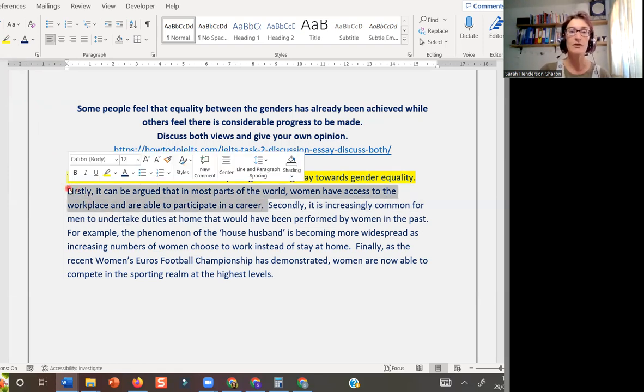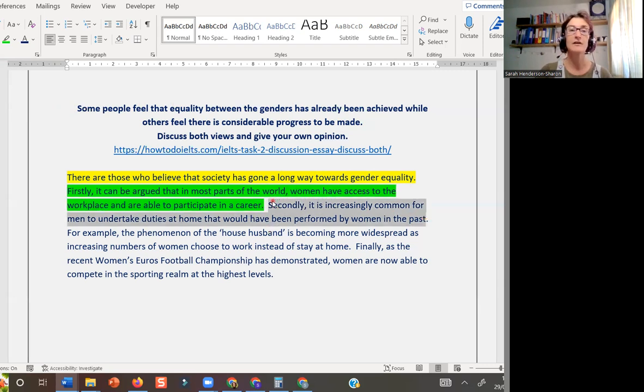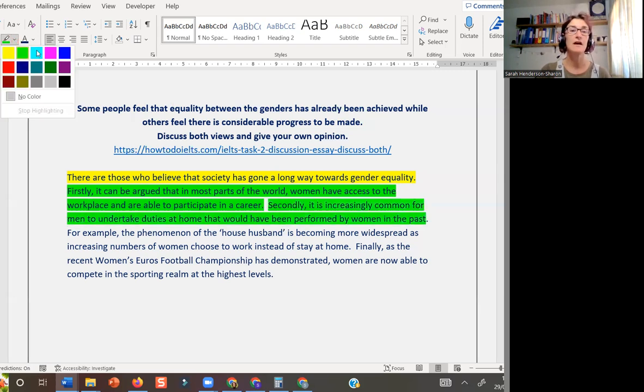After that, we've got another little sentence down here. And this one is my first point. Okay, so this is my first point that backs up this opinion here. And then in this paragraph, I have my second point, which backs up the opinion.